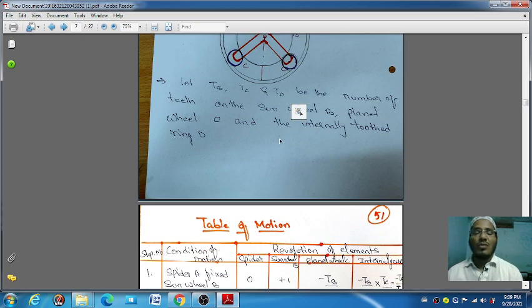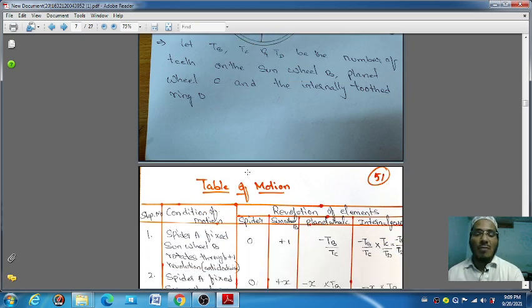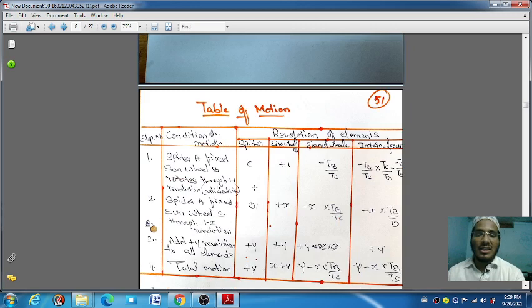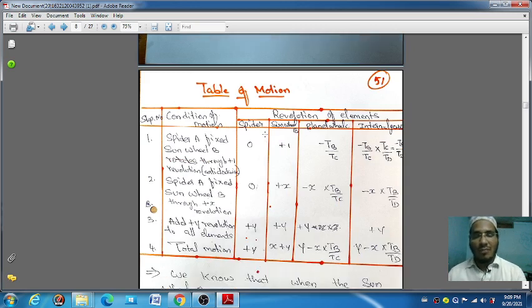So how will we know this value? With the help of the tabular form, we can easily get that value. In that, the revolution of elements, how many elements are there? Condition of motion, step 1. You have to write the step numbers. First, this is your first subheading. Then in the revolution of elements, spider is there, sun wheel B is there, planet C is there, and internal gear D is there.